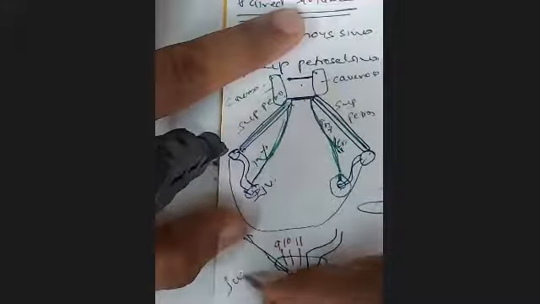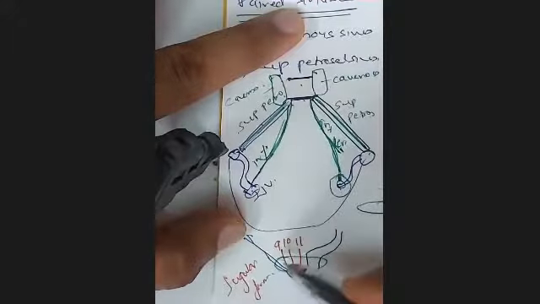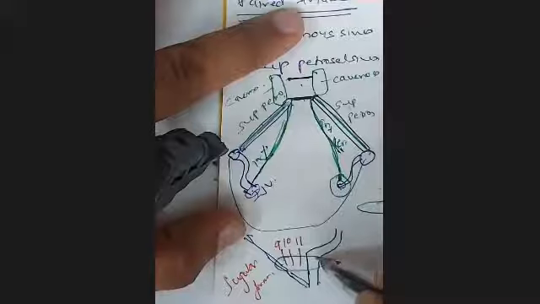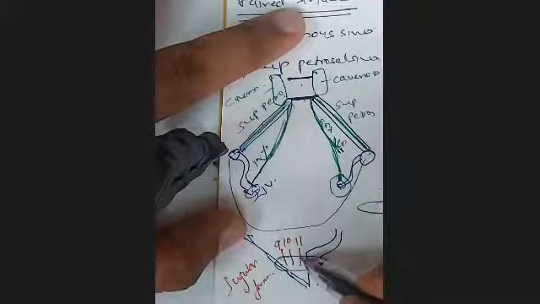Structures passing through the jugular foramen: the anterior most structure is the inferior petrosal sinus, the posterior most is the internal jugular vein, and the 9th, 10th, and 11th cranial nerves lie in between.